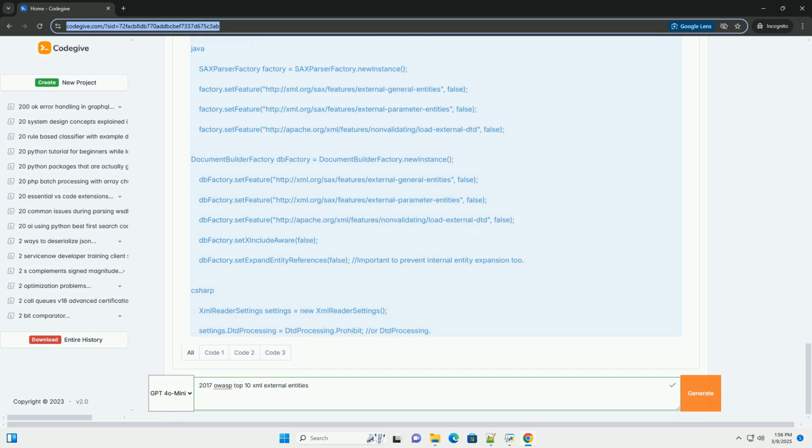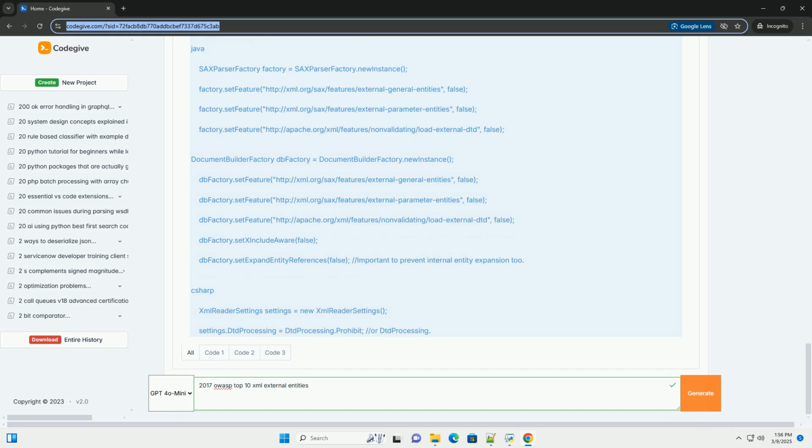Important considerations. Modern XML parsers: many modern XML parsers disable external entity processing by default. However, it's crucial to explicitly verify this configuration and not rely on default settings. The defaults might change, or someone might have accidentally re-enabled external entities.